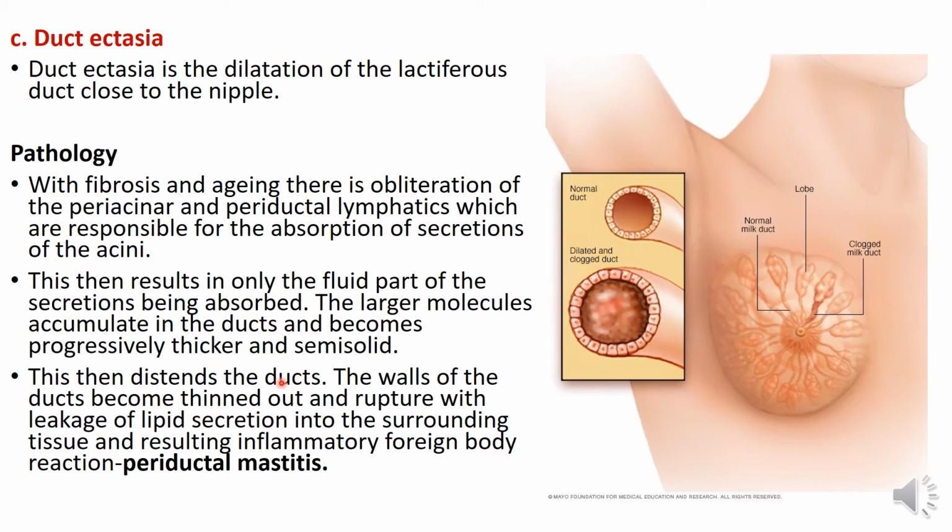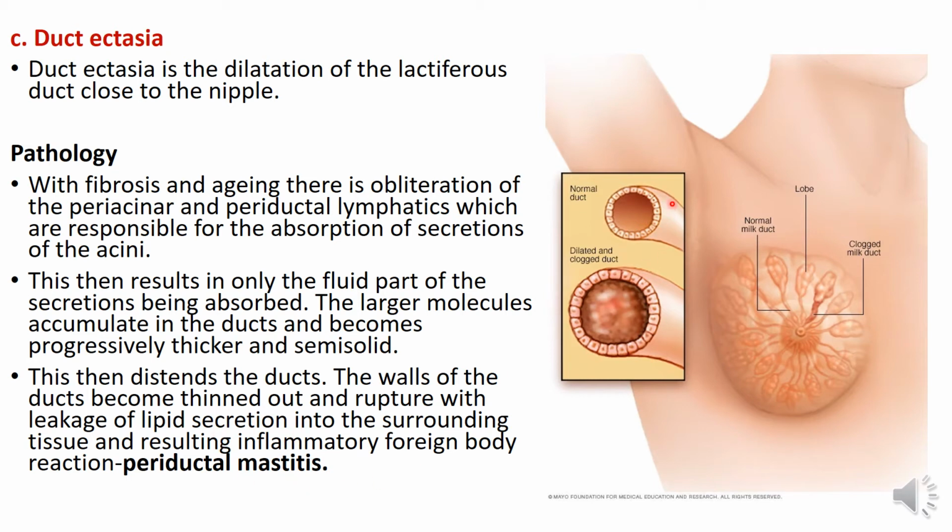This accumulation distends the duct, and with distension of the ducts, the walls of the ducts become thinned out, and then they rupture with leakage of the content, which is lipid secretions, into the surrounding tissue, and this results in periductal mastitis. That is inflammation of the part of the breast around the duct, because the duct has opened up and the content has leaked into the breast tissue around it.